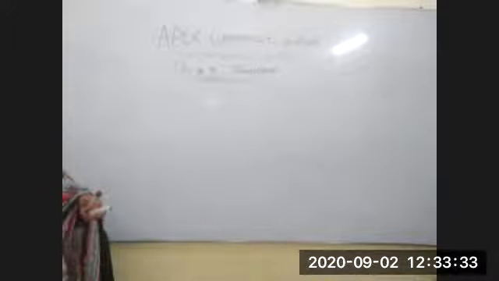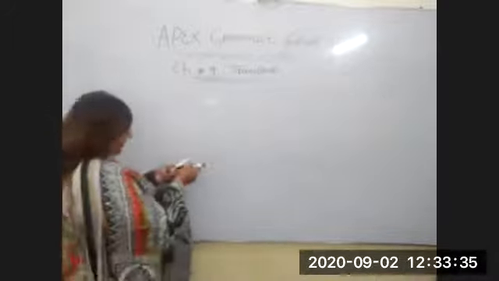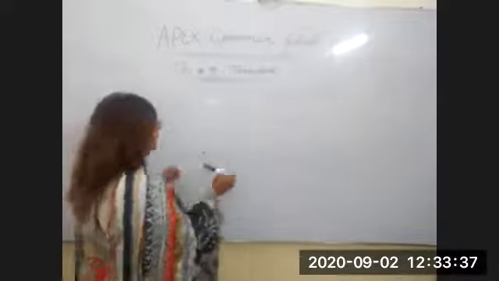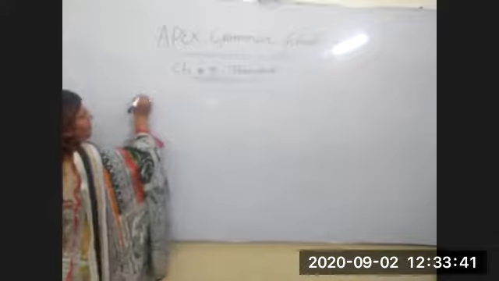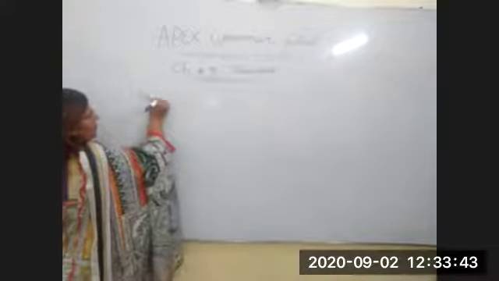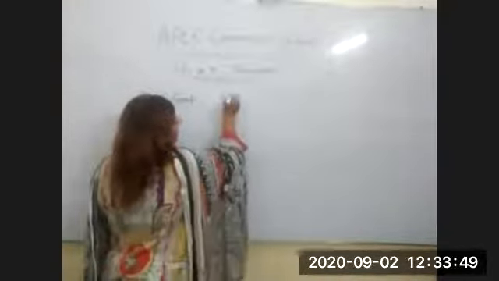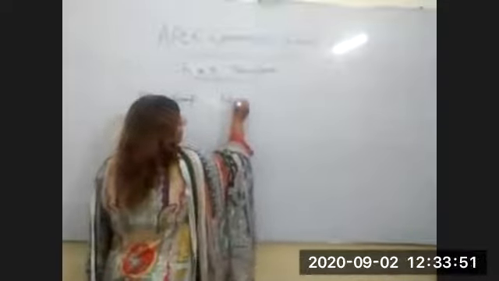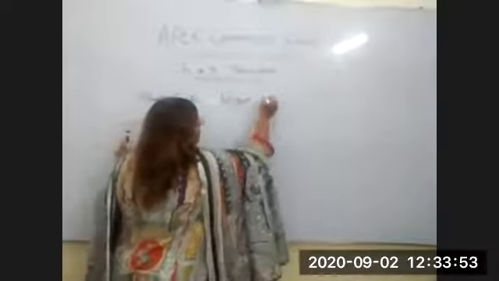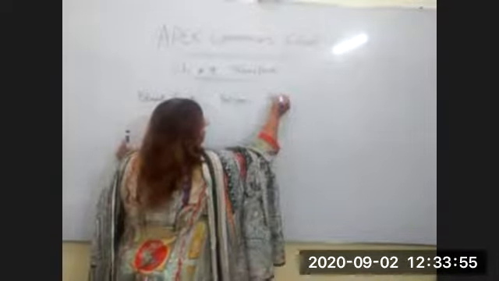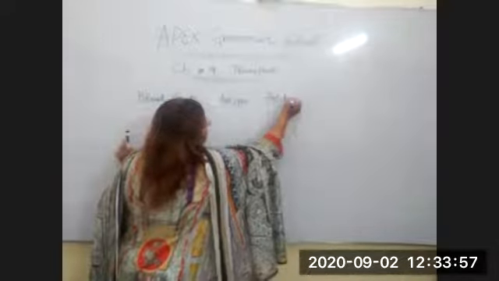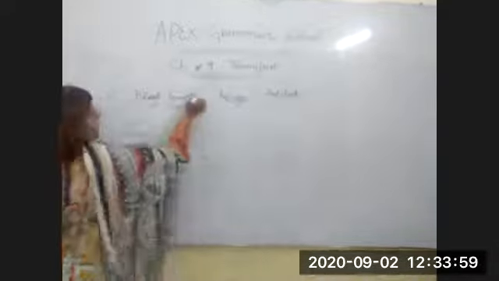If you keep in mind, I discussed a table with you in my previous lecture, in which I told you the blood group, antigens, and antibody.